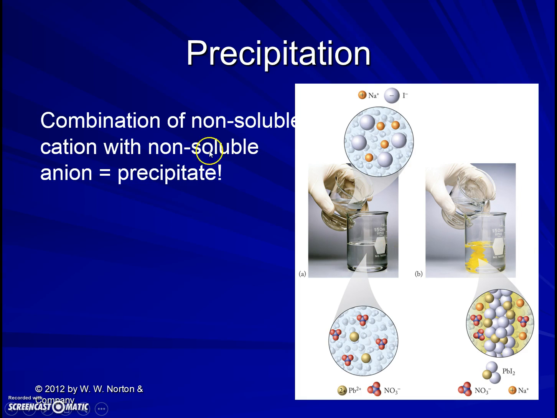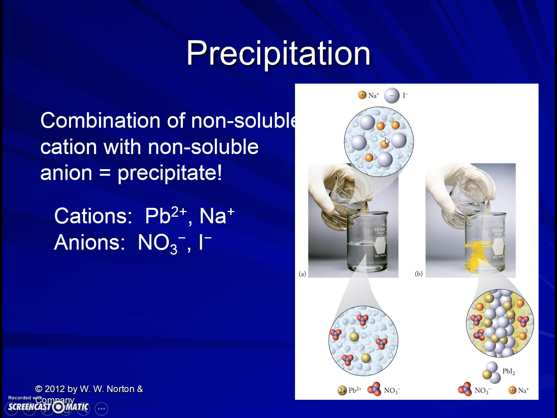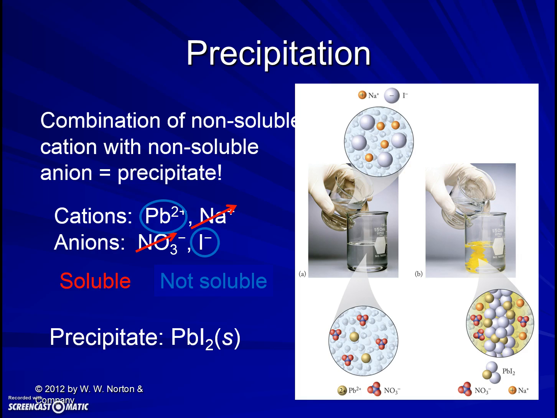So a combination of a non-soluble cation from one solution and a non-soluble anion from another solution will make a precipitate. What we have going on here is lead nitrate being mixed with sodium iodide like we discussed earlier. Lead nitrate is soluble because nitrates are always soluble. Sodium iodide is soluble because sodium compounds are always soluble. But lead iodide is not soluble because we said silver, lead, and mercury halides are not soluble.